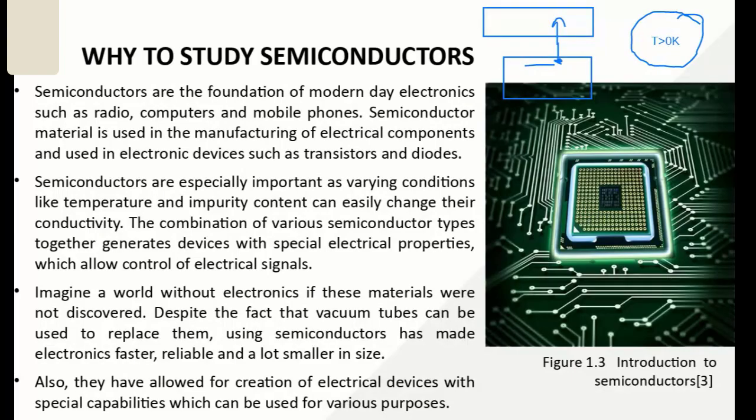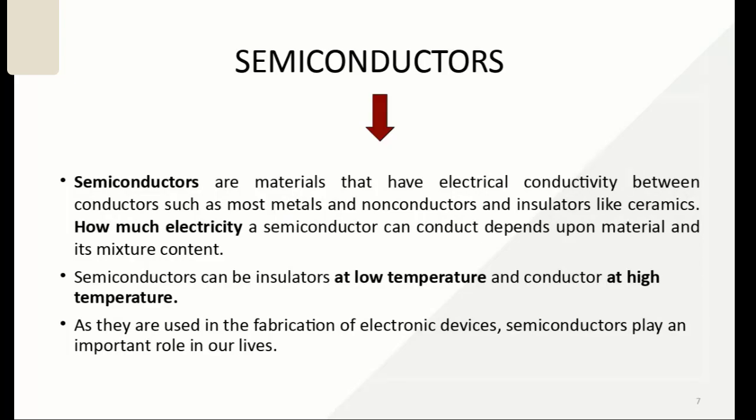We are studying these semiconductors because they are very useful in electronic and electrical devices. Before semiconductors, we used vacuum tubes, and vacuum tubes are very heavy and very noisy. So in place of vacuum tubes, we use semiconductors. When we use semiconductors in electronics, they are very fast, reliable, and very small in size. In daily life, every appliance has a semiconductor. The conductivity of semiconductors lies between that of insulators and metals, but they are more useful than these two materials.